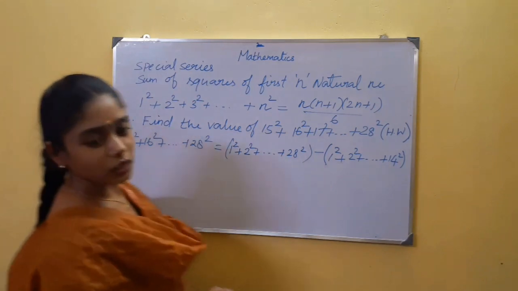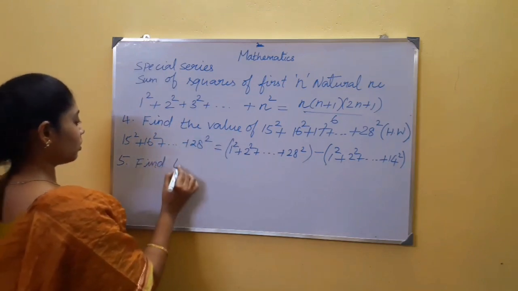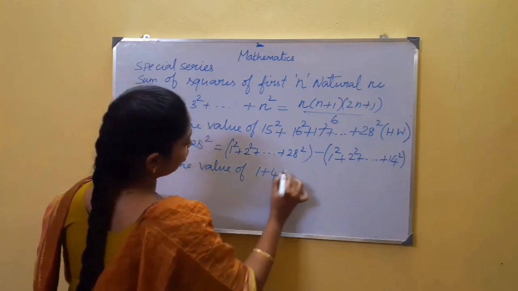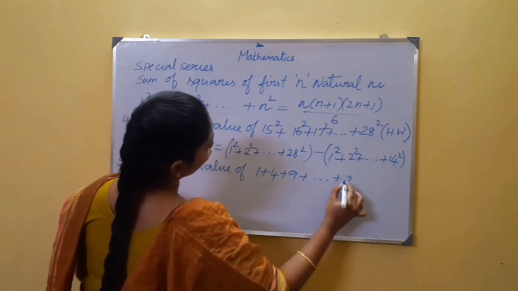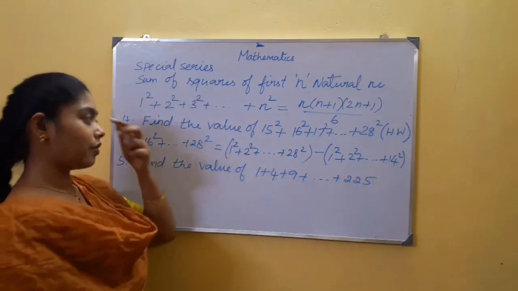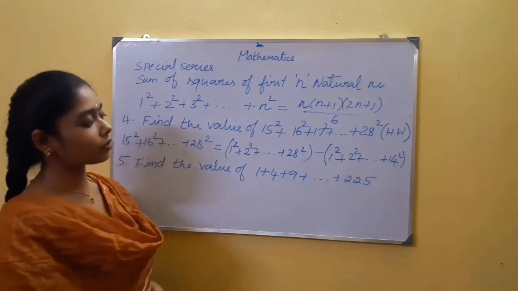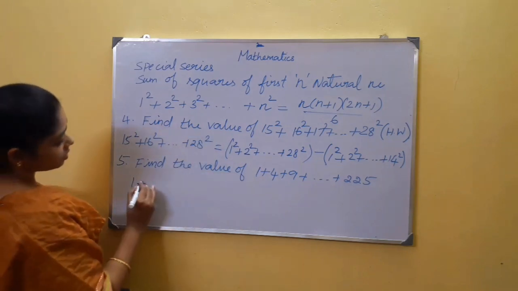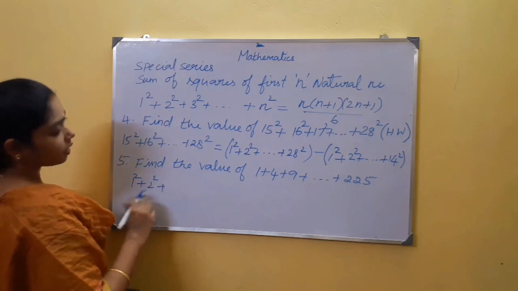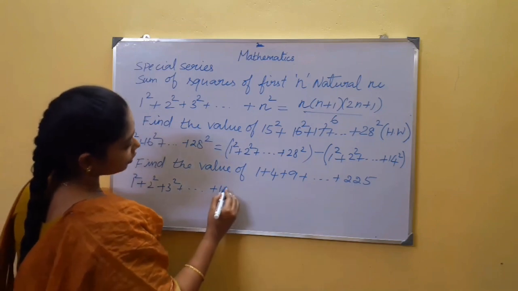Now one more problem. Find the value of 1 plus 4 plus 9 goes on up to 225. By seeing this problem, you will get doubt whether it is based on previous one formula or this one. Observe this clearly. Each number is a square of one natural number. 1 can be written as 1 square, 4 is 2 square, 9 is 3 square, goes on up to 225, which is actually 15 square.